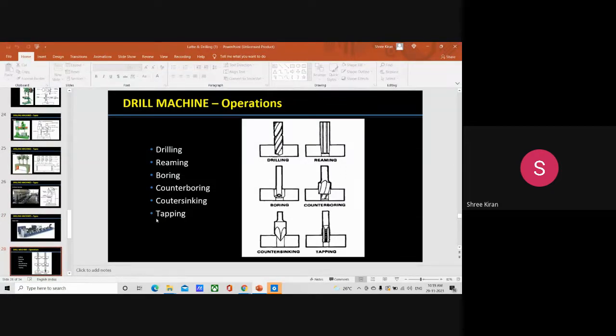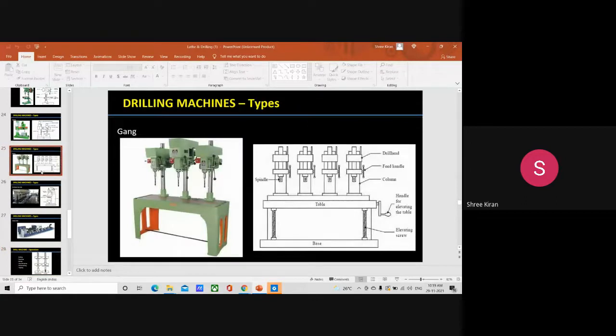So all this can be done with the help of a gang drilling machine, where a number of single spindle drilling machine columns are placed side by side on a common base and have a common work table. Then a series of operations like drilling, reaming, counter boring, and tapping may be performed on the job by shifting the work from one position to the other on the work table.